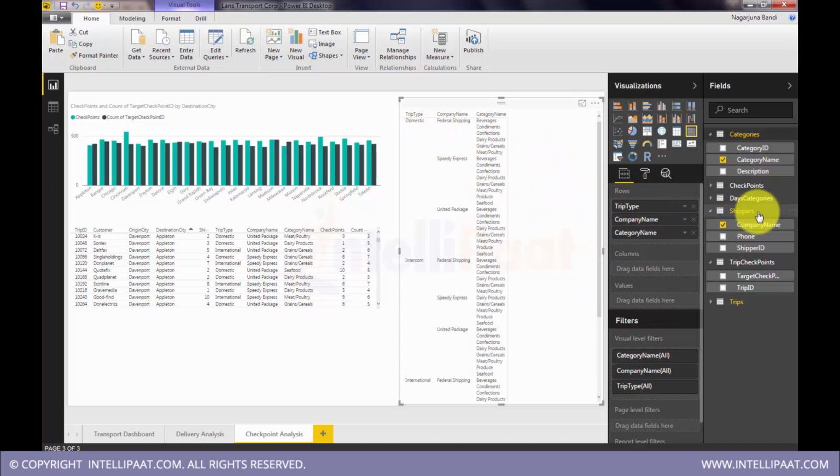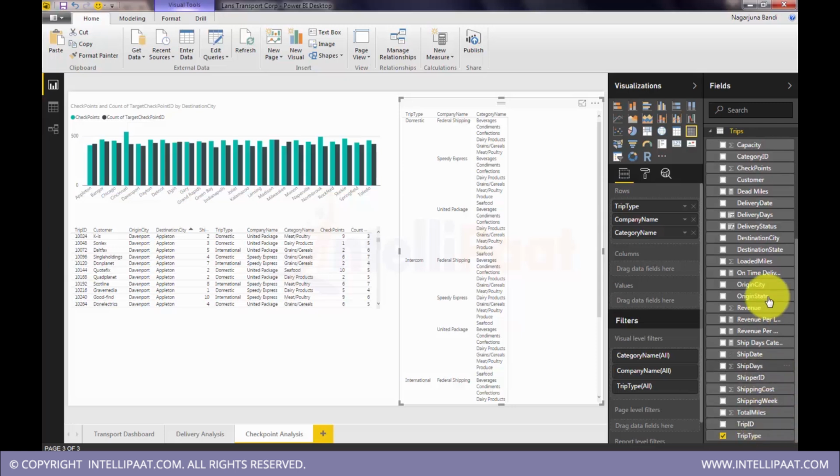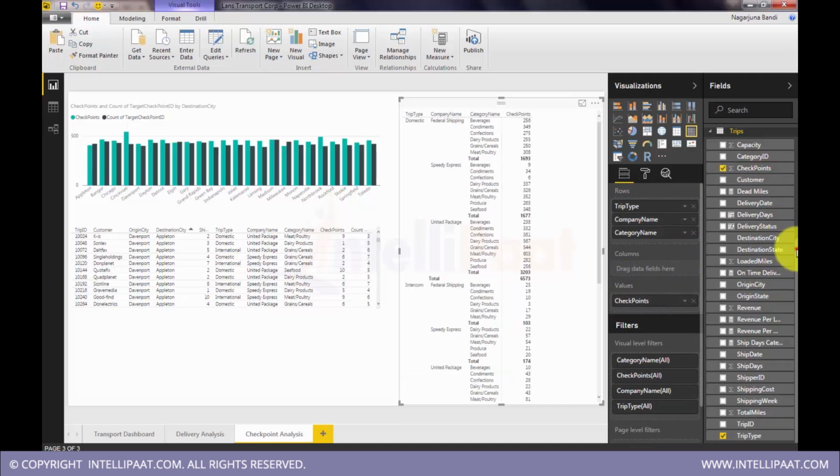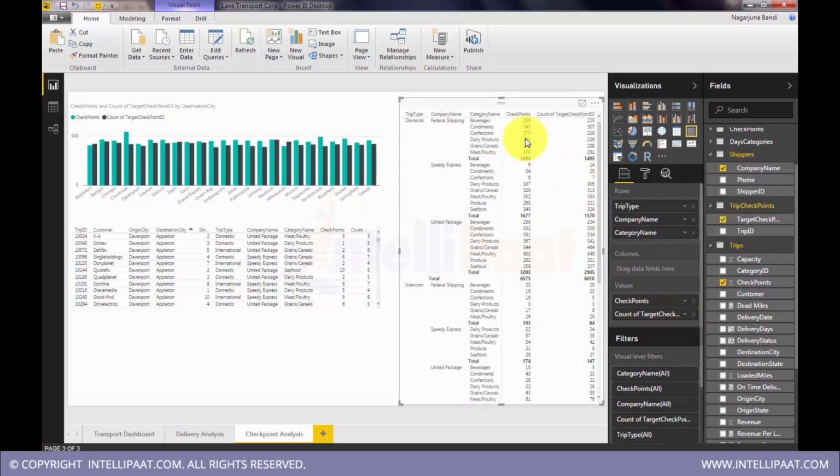Now on this I will put checkpoint adherence, so actual checkpoints values would be checkpoints, and then go to this and get targeted checkpoints. See, so we have totals, subtotals for each level. Automatically they have come up here, and we have data like this.